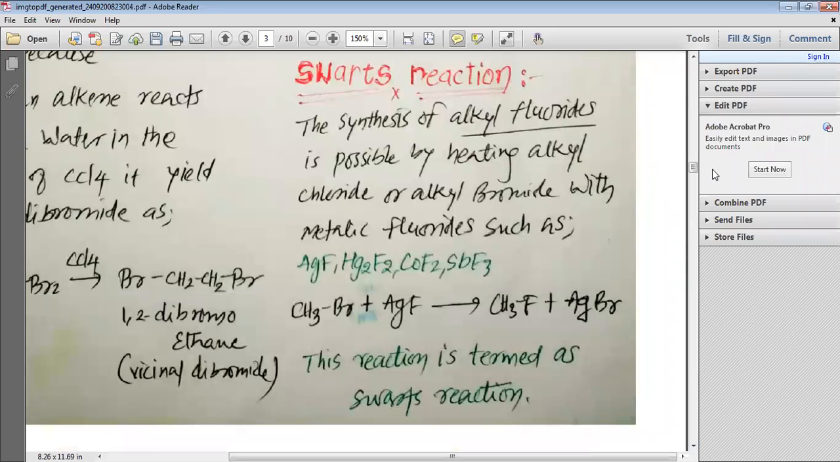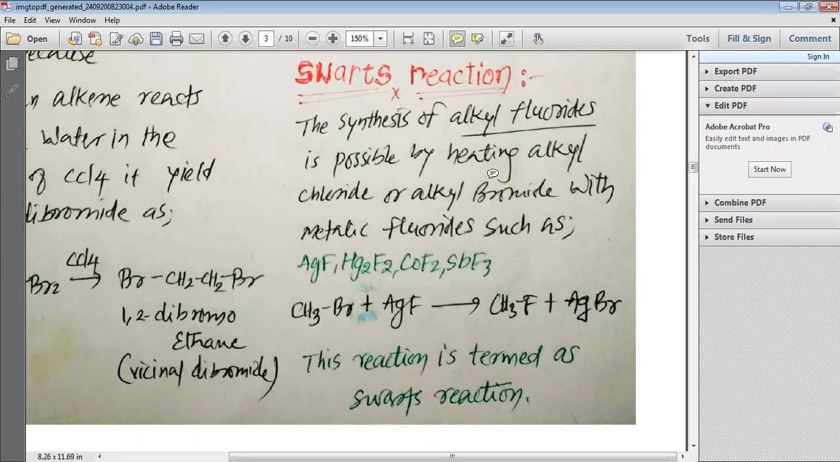Then we have the new method for the preparation of fluoride. This method is known as the Swarts reaction, a very important reaction for the preparation of alkyl fluorides, my dear students. The synthesis of alkyl fluoride is possible by heating alkyl chloride or alkyl bromide with metallic fluorides such as silver fluoride, mercury fluoride, cobalt fluoride, and antimony fluoride. AgF, Hg2F2, CoF2 and SbF3.